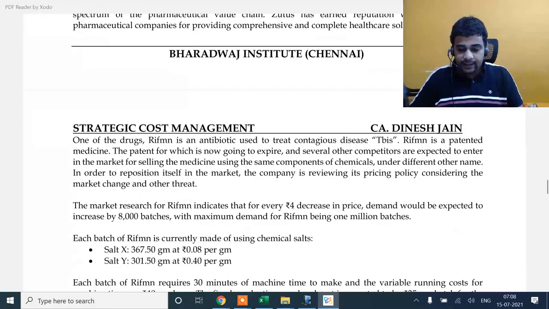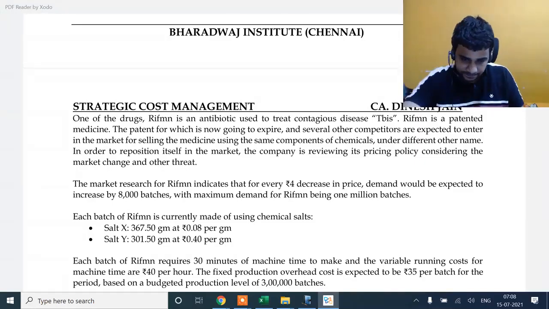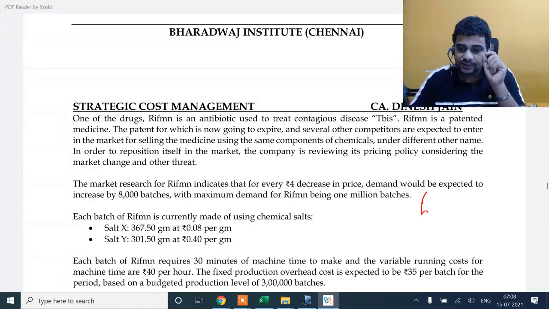Now the data says that if you reduce price by 4, your demand will increase by 8,000, maximum demand being 1 million batches. Normally, if you have seen the previous set of questions on the profit maximization model, they'll at least indicate that at a price of 50 you will sell so many units, at 60, 70, some price they'll talk about. Here that is not being talked about. They have nowhere mentioned at what price how many units will be sold, because if I have one instance, with that I'll try to calculate A and then do it.